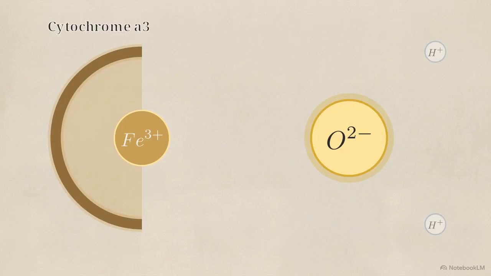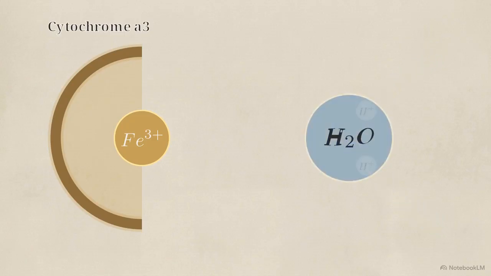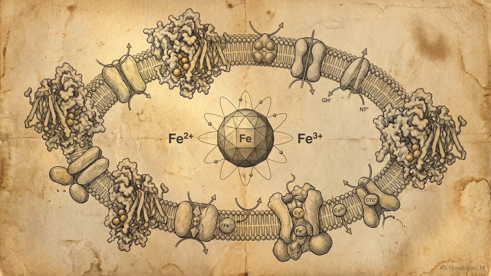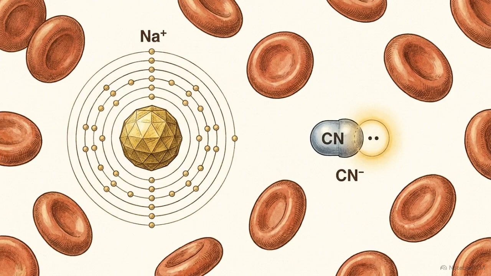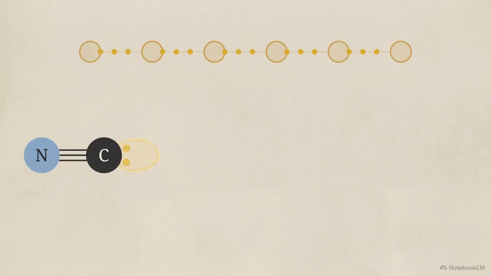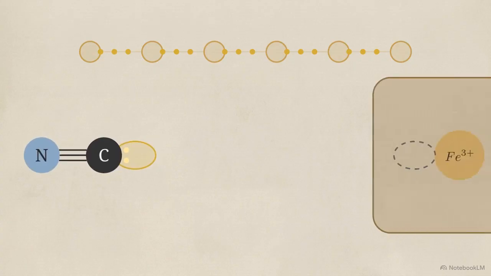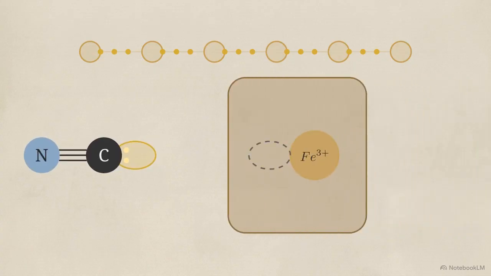The activated oxygen then binds with hydrogen ions to form water, releasing the ATP energy that powers the cell. Cellular survival depends on the rapid, unimpeded oscillation of this specific iron ion. Upon entering the body, sodium cyanide dissociates into Na+ and free CN- ions. The carbon atom in a free cyanide ion carries a lone pair of electrons sitting in an active orbit. This lone pair makes the ion an aggressive coordination agent, driven to bond with empty metallic orbitals.